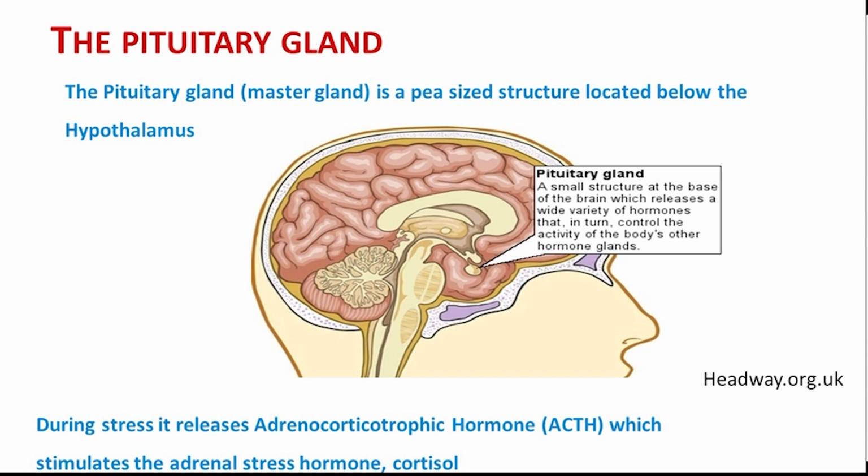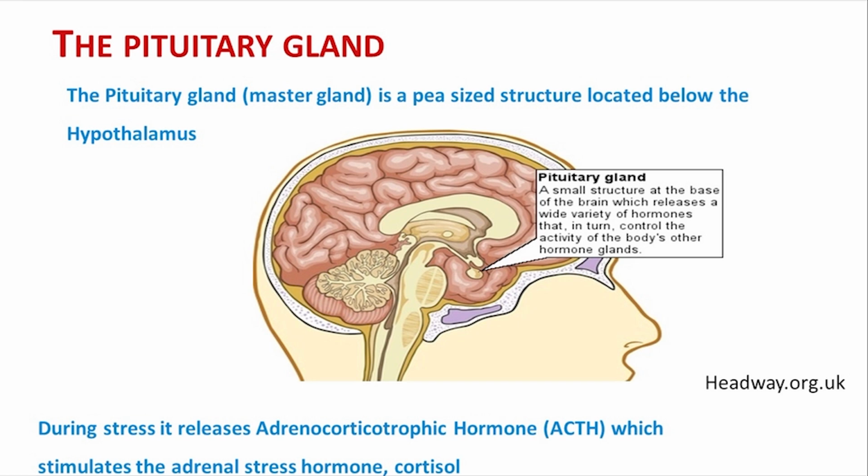Now coming to the pituitary gland. Here it is, just below the hypothalamus, a pea-sized structure. It is very small and is located below the hypothalamus. During stress, it actually controls the activity of the body's other hormone glands.